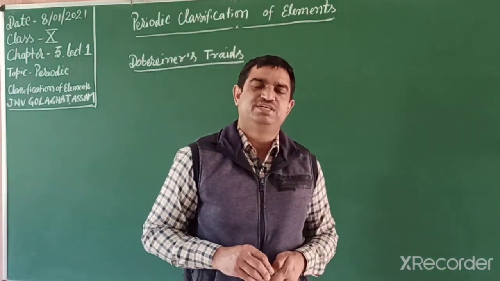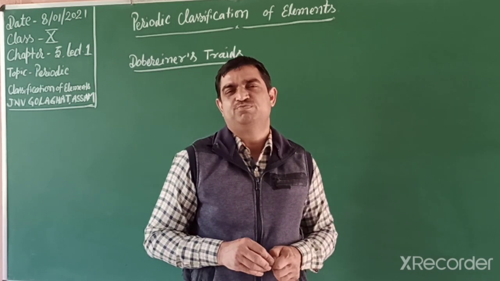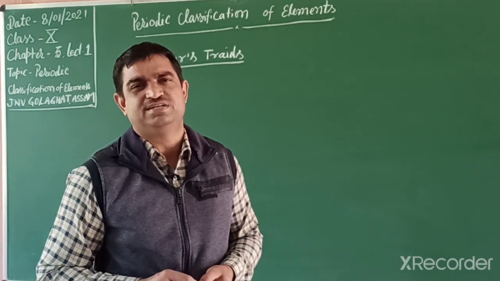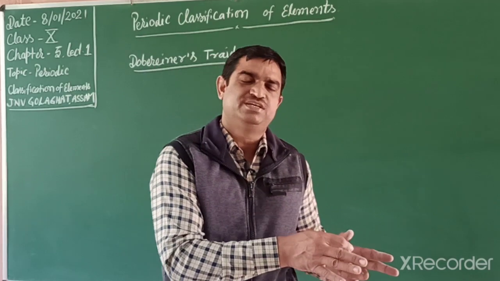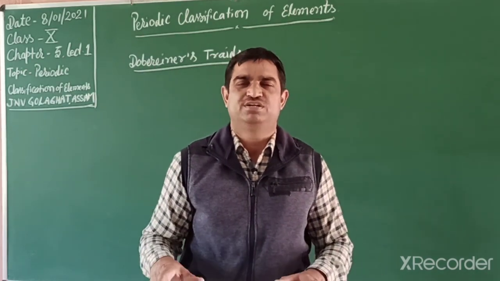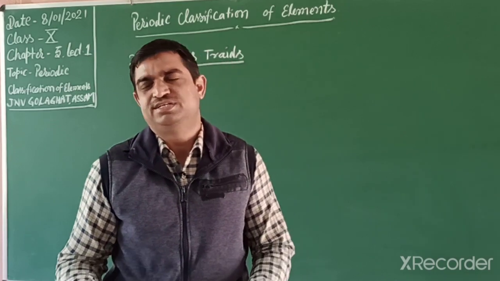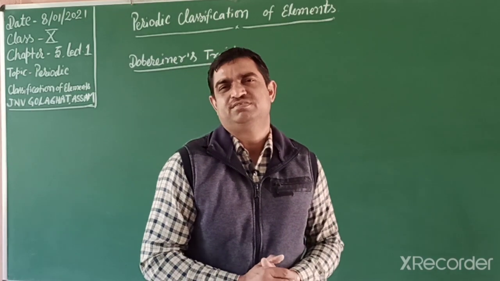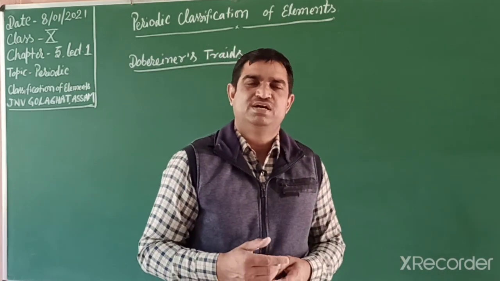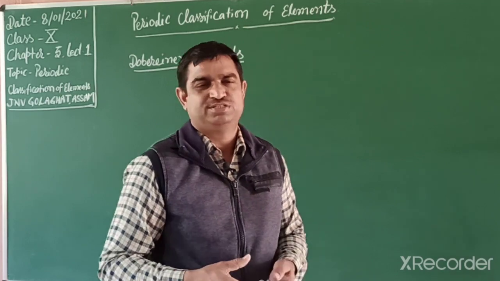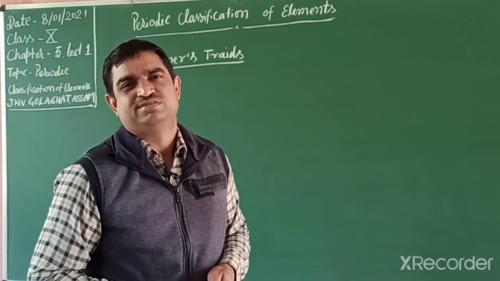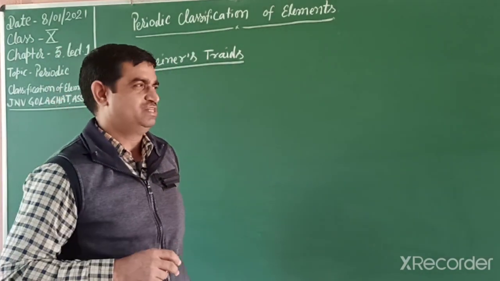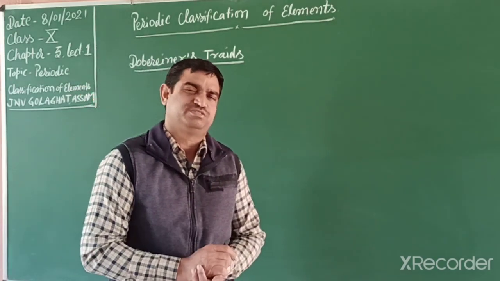Students, in a similar way, how do we study the properties of these elements? Scientists at first tried to classify these elements because there was chaos. Chaos means disorder. If books and other things are placed in a shop in an unarranged way, then the shopkeeper takes a lot of time and the customers can't get things on time. So in a systematic way, scientists first classified the elements in increasing order of atomic mass.